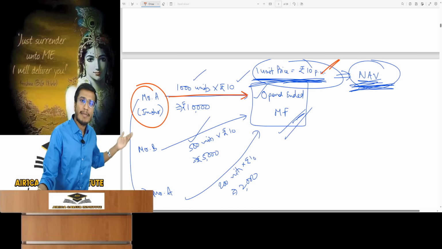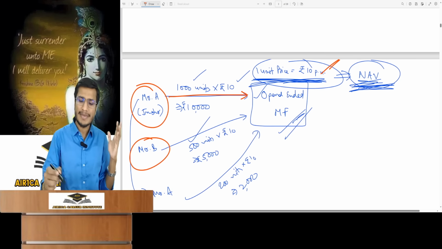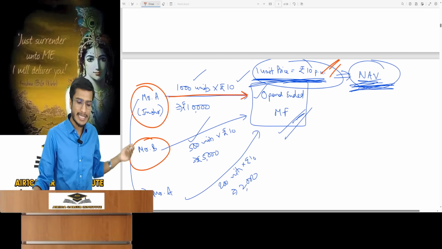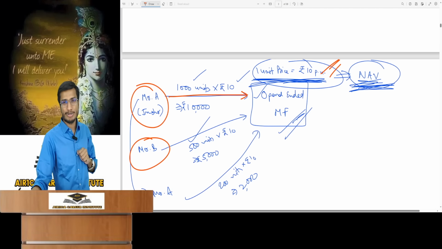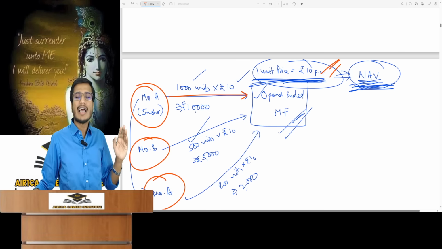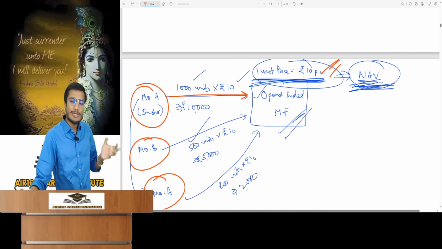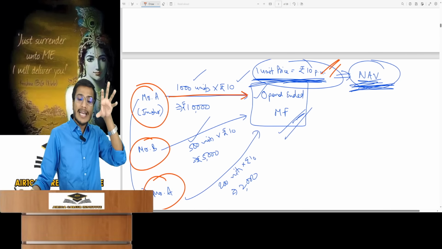Then a person named Mr. B came. He said he wanted 500 units. Let's assume the price of the mutual fund's unit is still 10 rupees. Therefore, we collected 5000 rupees from Mr. B and issued him 500 units. Then Mr. A came back to me and said he wanted 200 more units. Assuming the price remains unchanged, I collect 2000 and issue 200 units. Understand this concept carefully now.